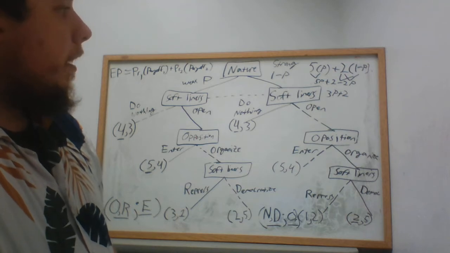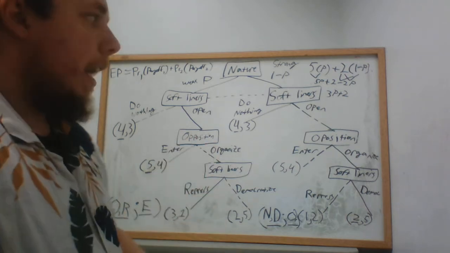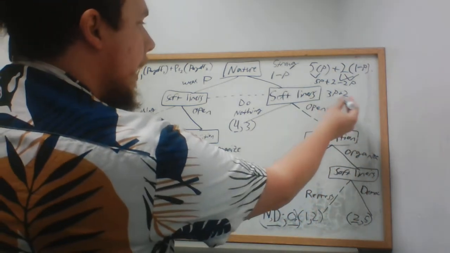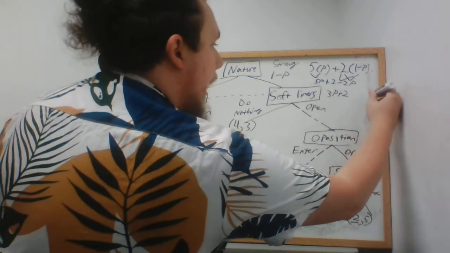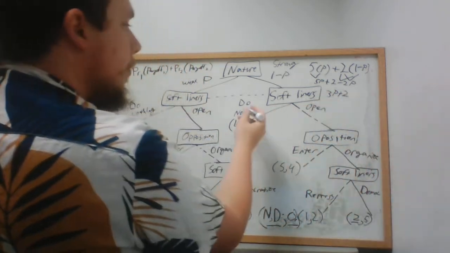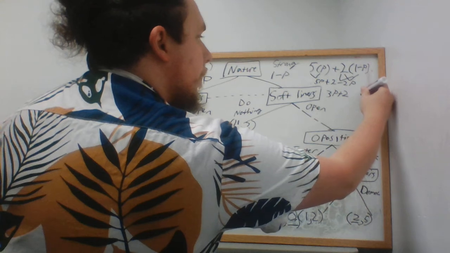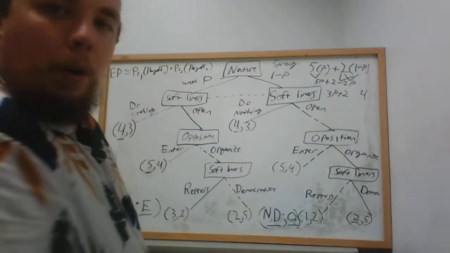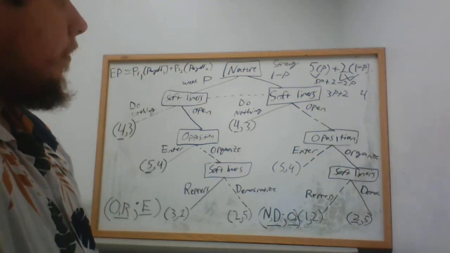So remember, this is the expected payoff if they choose to open up, and there's an expected payoff if they choose to do nothing. We solved that earlier. That was 4, right?